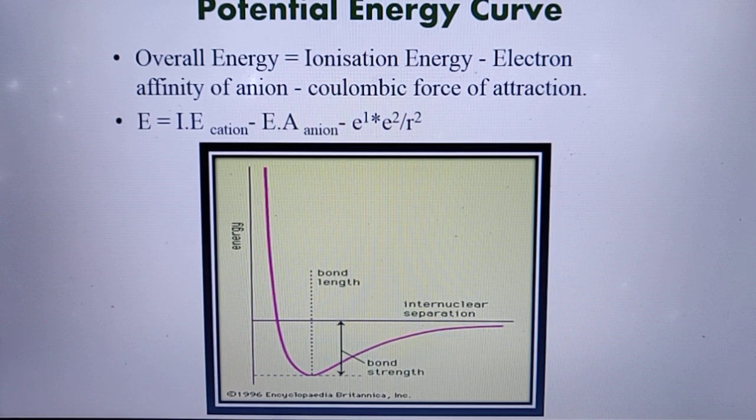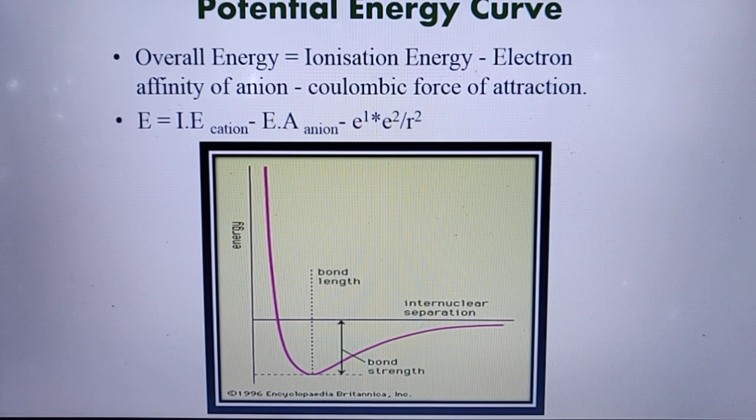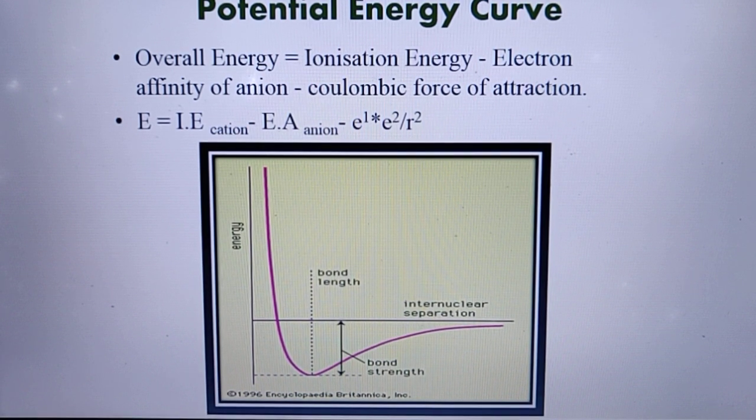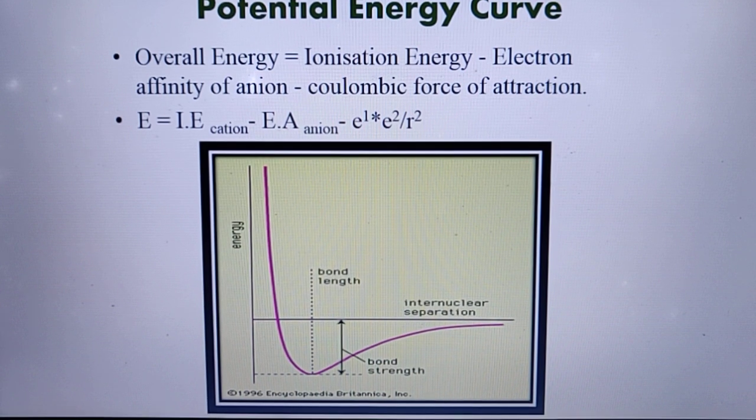So the dotted line shown in this potential energy curve diagram is the minimum distance, or the bond length, between the two atoms.